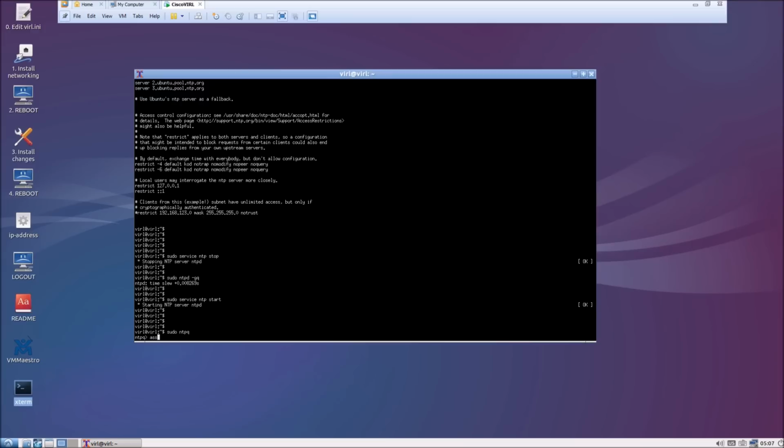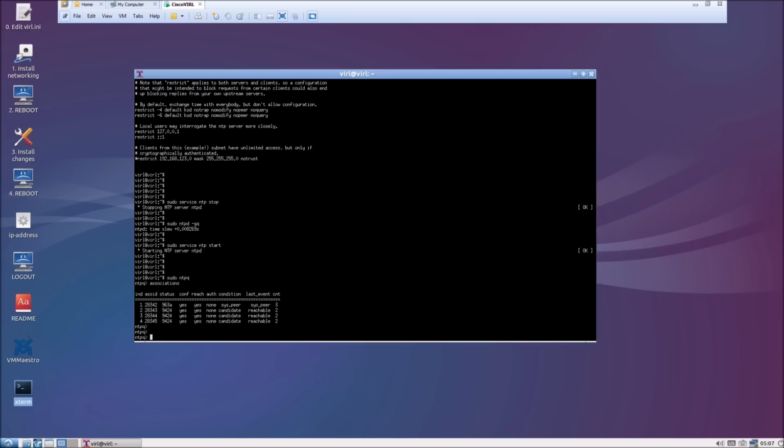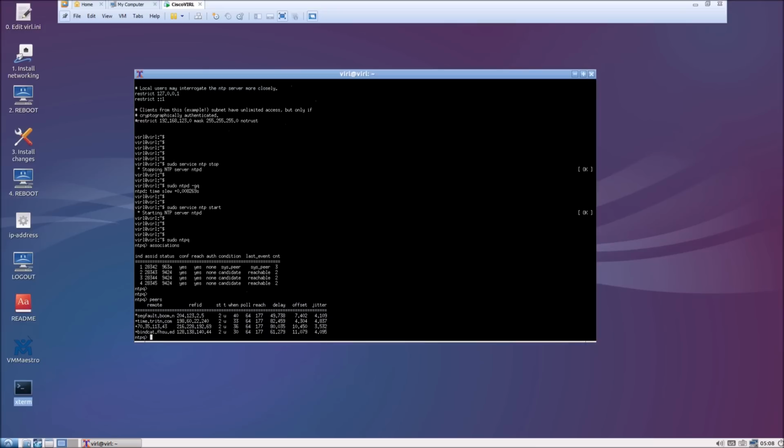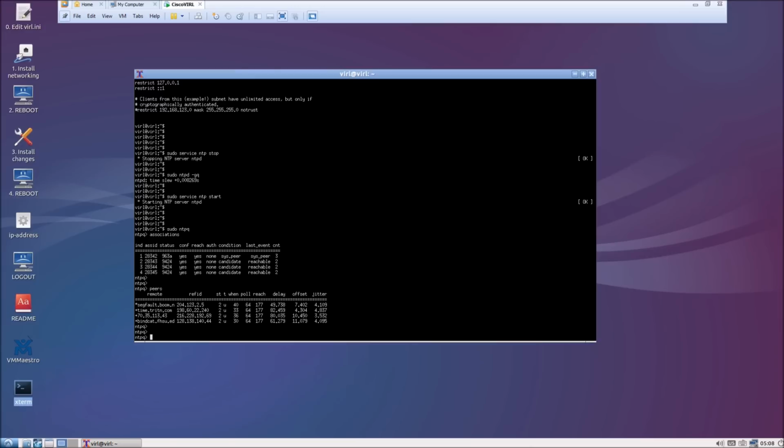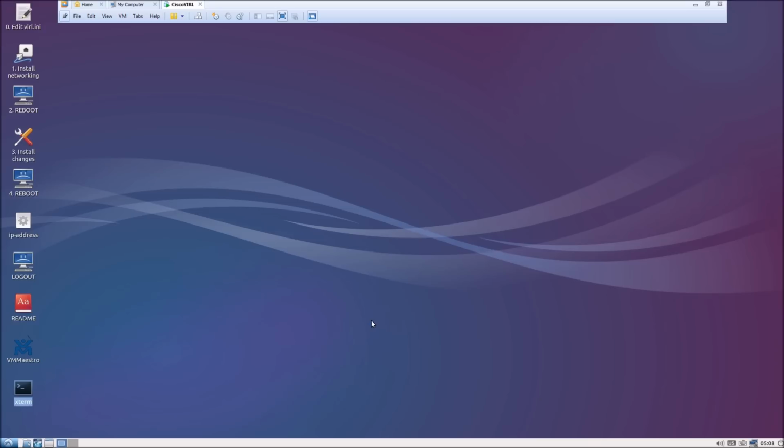Type sudo ntpq and check associations. You should see a sys peer. If you don't see it, give it a little more time, and you can also check the peers, and the offset should be less than 50 here. Okay, so let's exit out of the command line.